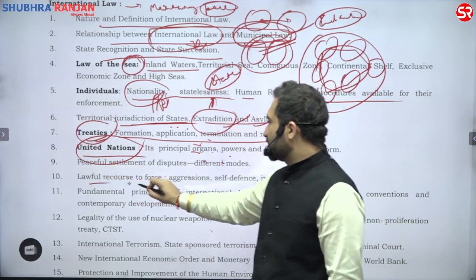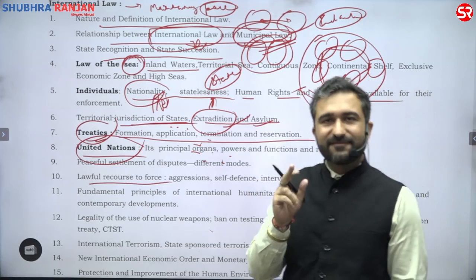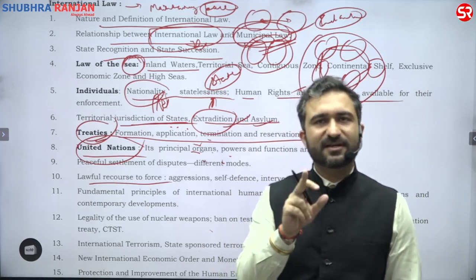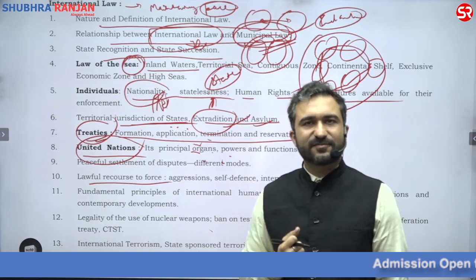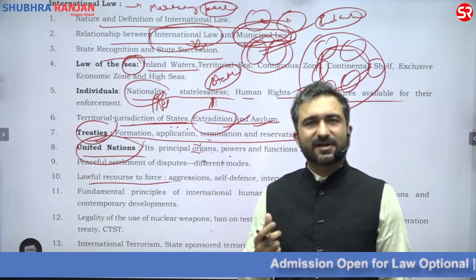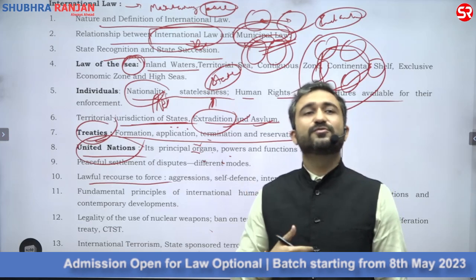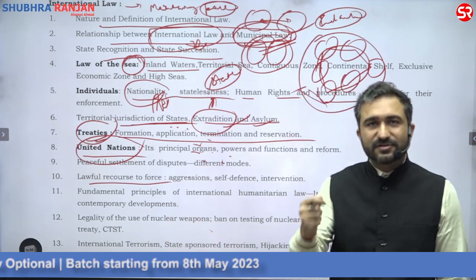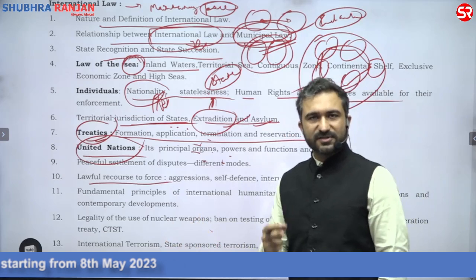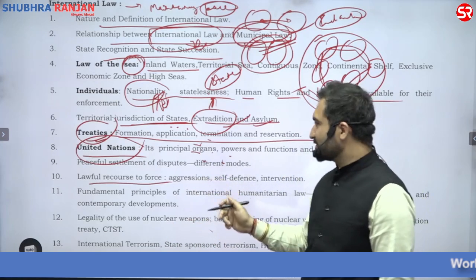Then, lawful recourse to force: if any country is using force, when can it do so lawfully and when can it not do so unlawfully? If I am to defend myself, I will use my force. That is why it is known as defense forces. Defense, not offense forces, because no one is allowed to use force unabatedly. Rampant use of force is denied. If you are using it for defense, it is okay. That is why we call our force defense.